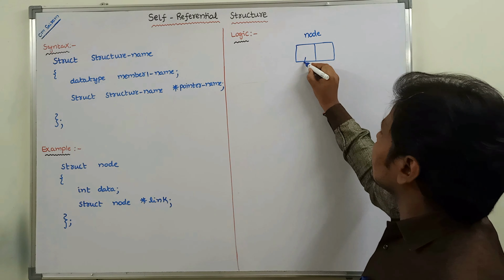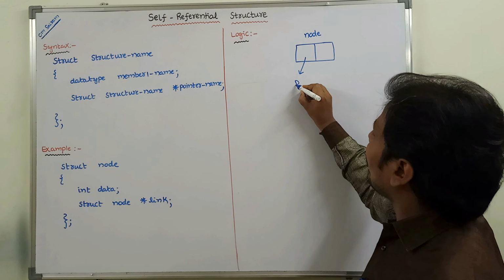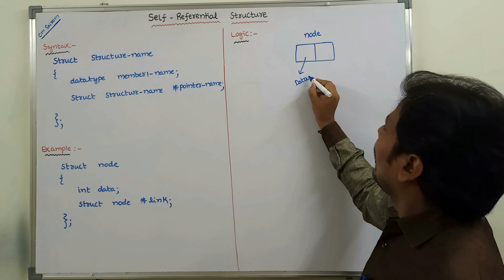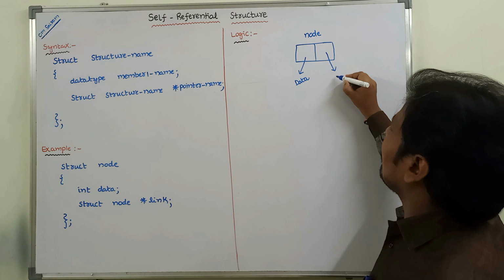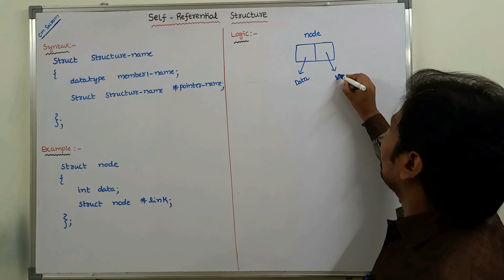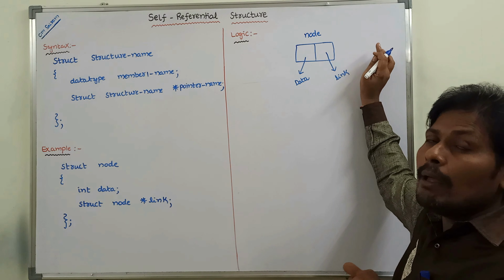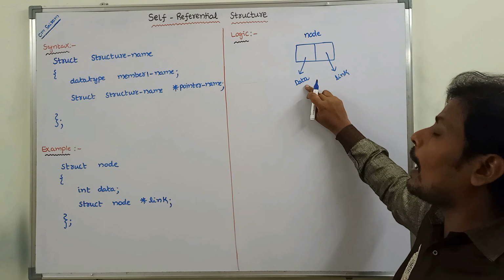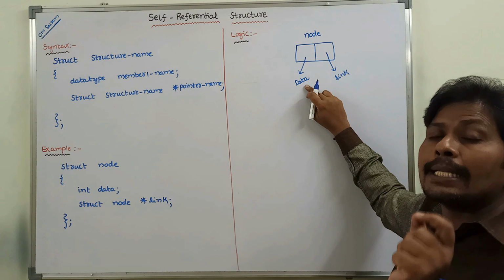The first part is called the data part and the second part is called the link part. The link part always points to the next node. The data part contains the data value. The link part contains the address of the next node. That means it always points to the next node.